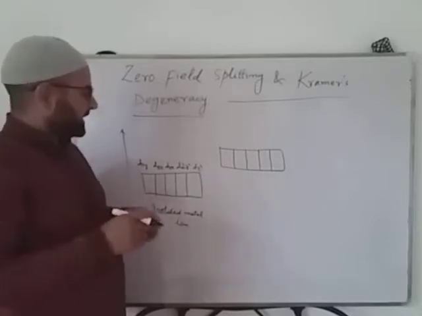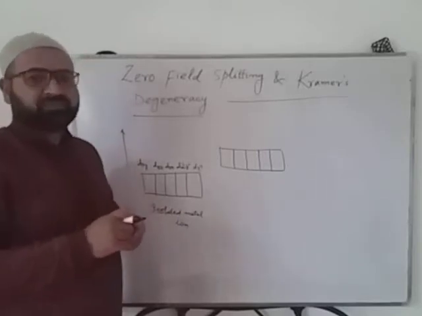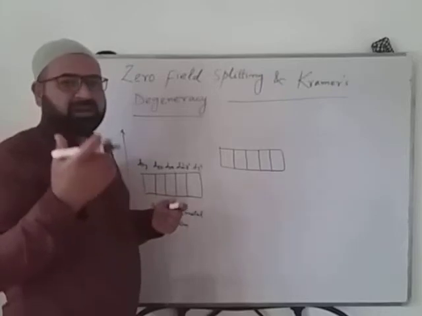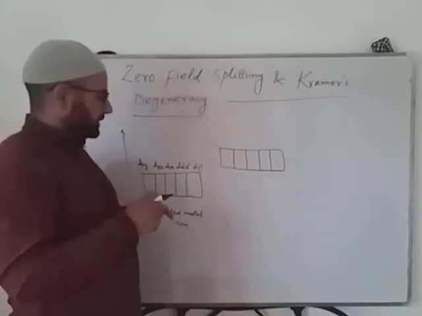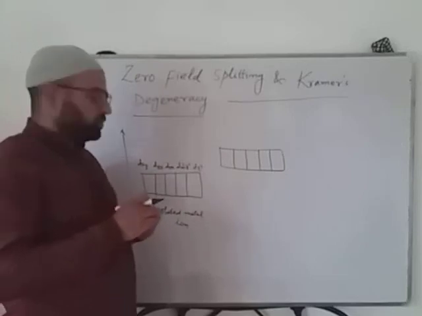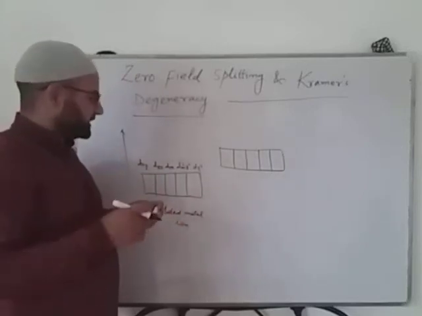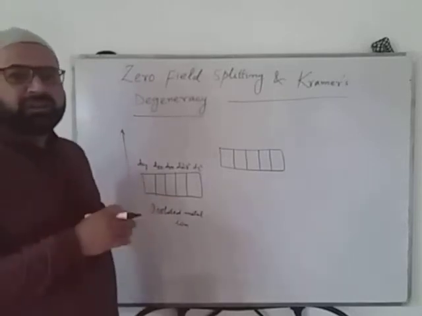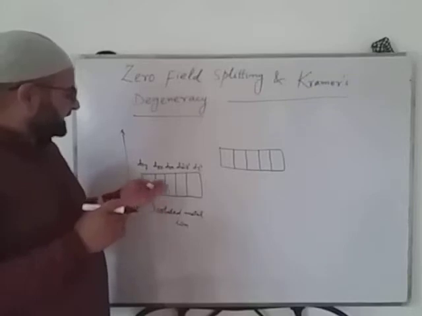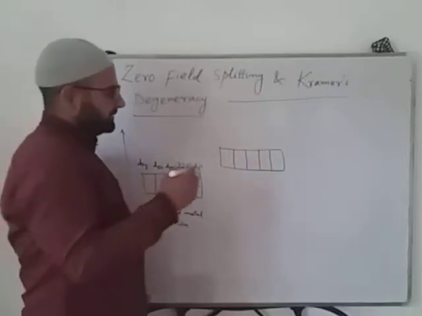So the orbitals which are along the x, y, and z axes will witness more interaction, more repulsion due to the electrons of the ligands. On the other hand, those orbitals which are in between the x, y, z coordinates will experience lower interaction.